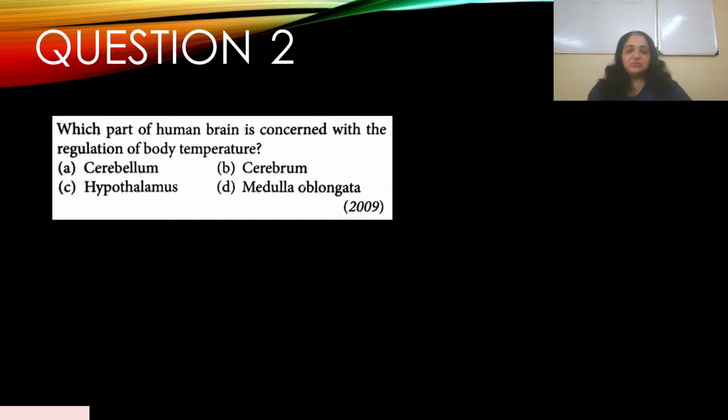All right, question number 2. Which part of the human brain is concerned with the regulation of body temperature? This appeared in 2009. Again, body temperature. Let's go through our options. We've already discussed this in question 1. A, the cerebellum. B, cerebrum. C, hypothalamus. D, medulla oblongata. So it is C, hypothalamus. Very obvious. We already discussed this in question 1, so your answer should be C.